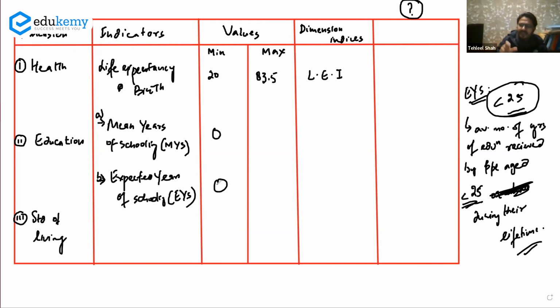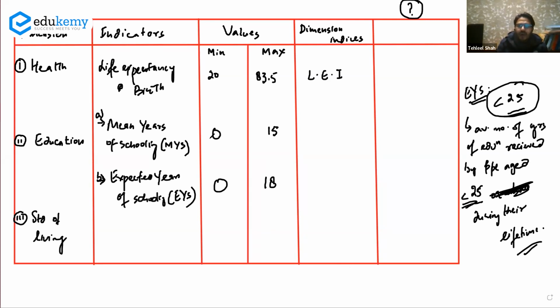Currently, in this present time, even the poorest of the poor are trying to educate their children. That is why expected years of schooling is more. Therefore, the mean years of schooling maximum value is 15 years. The expected years of schooling maximum value is 18 years. Okay, so expected years of schooling is more than your mean years of schooling.